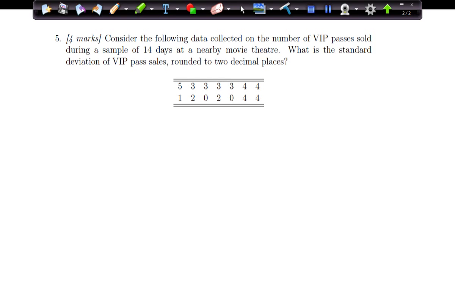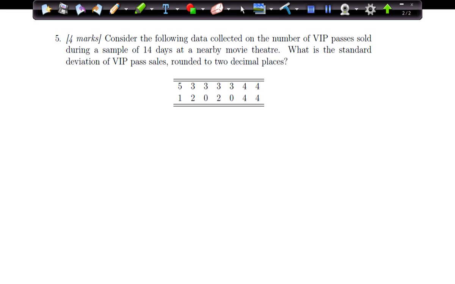Okay, we have now come to the last question. So this question is an exercise of finding the estimate, mean, the variance, and then the standard deviation. The question reads: consider the following data collected on the number of VIP passes sold during a sample of 14 days at a movie theater. What is the standard deviation of VIP pass sales?